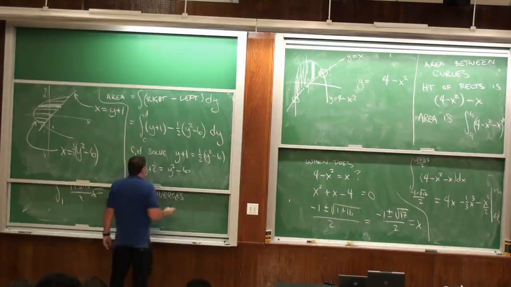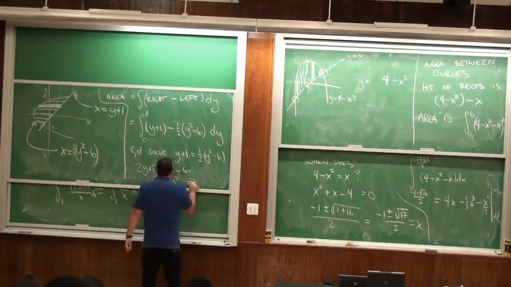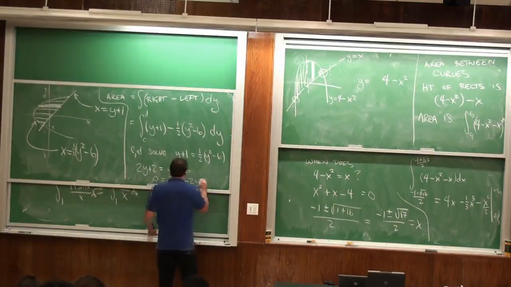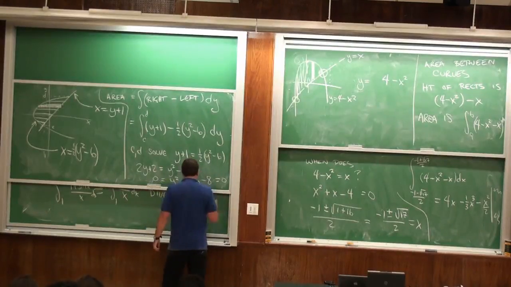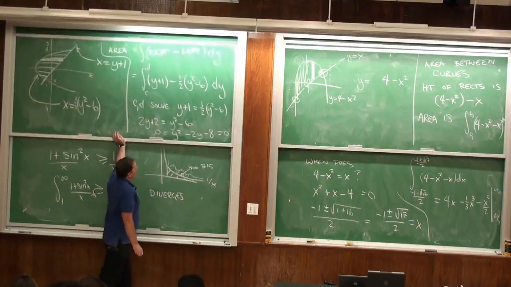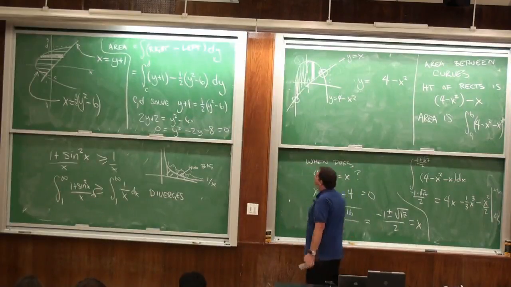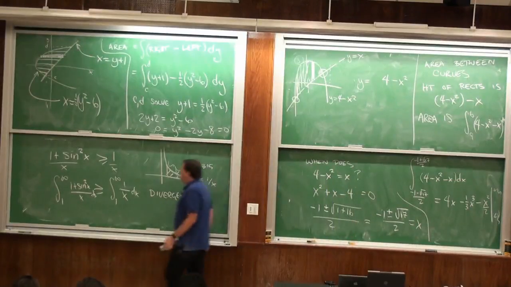I guess I might as well solve this. So that's the same. 2y plus 2 is y squared minus 6, which is the same as y squared minus 2y minus 8 is 0.